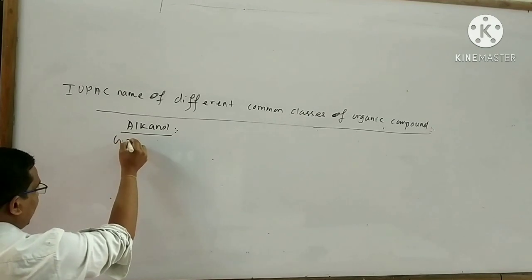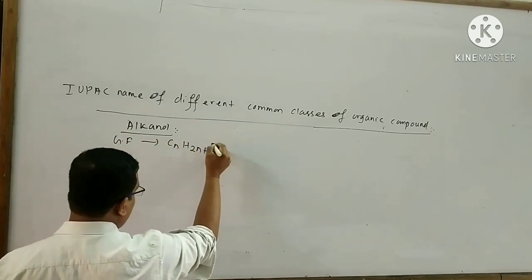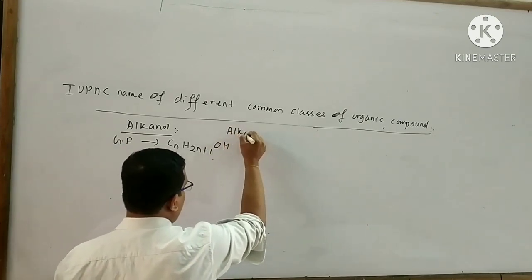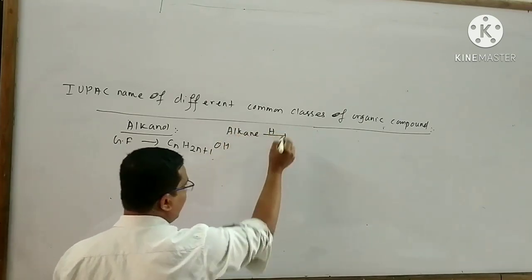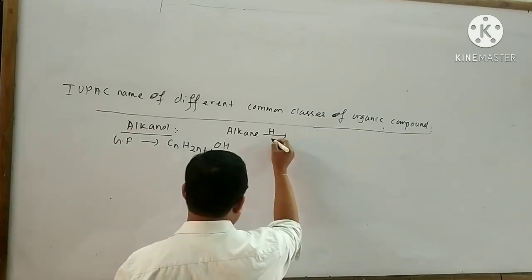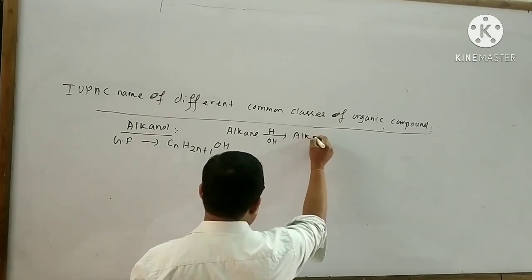The general formula is CnH2n+1OH. If I remove a hydrogen atom from an alkane and add OH, then an alkanol is formed.